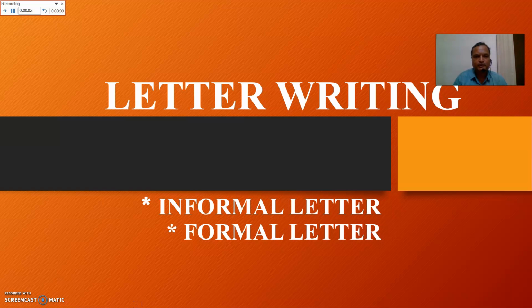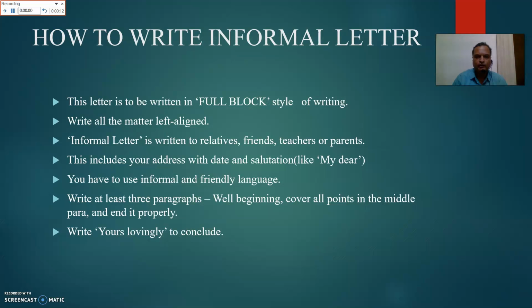There are two types of letters, informal and formal. How to write an informal letter? This letter is to be written in full block style of writing. You have to write all the matter left aligned. It means you have to write each and everything at the left hand side. An informal letter is written generally to relatives, friends, teachers or parents. It includes your address, date and salutation, like my dear brother, my dear father, my dear sister, my dear teacher, etc.